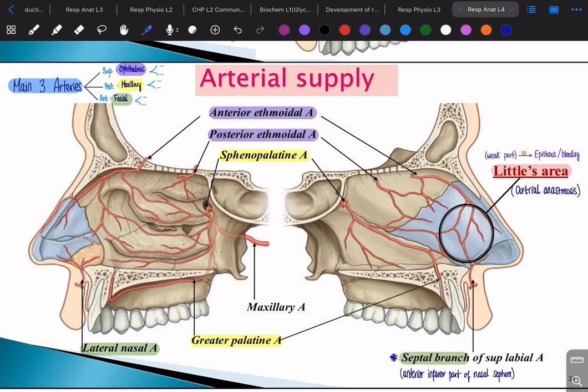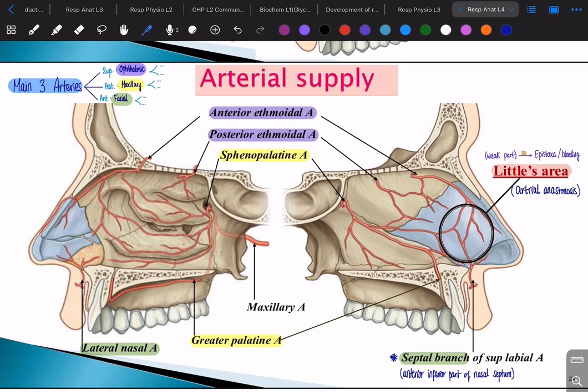One of them is going to go laterally, so it's going to give us the lateral nasal artery. The other one is going to be anterior, so it's going to go to the septum of the nose, which is known as the medial wall of the nasal cavity, as we mentioned above. So it's going to be named the septal branch. This is a very important branch, although it's the smallest branch. Why? Because it gives us an area known as Little's area.